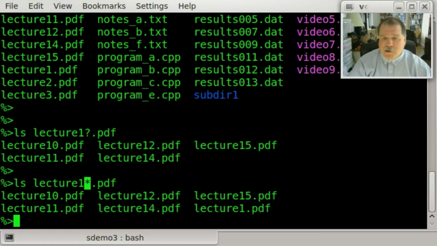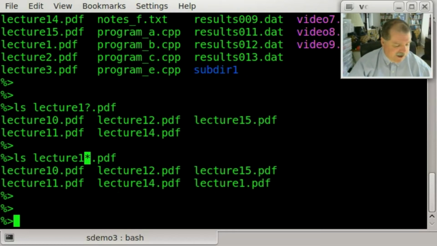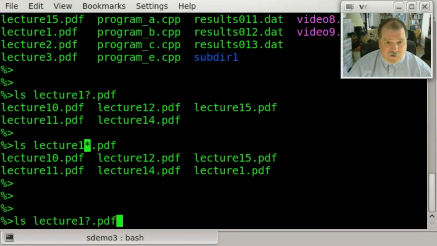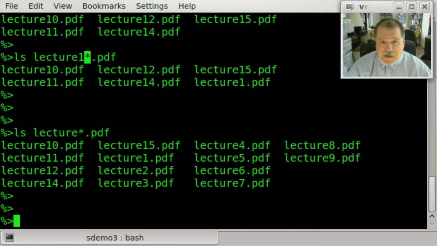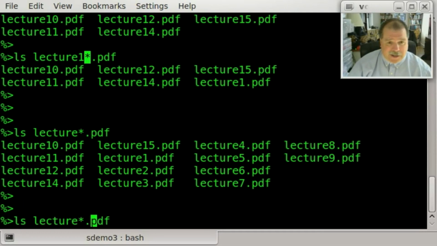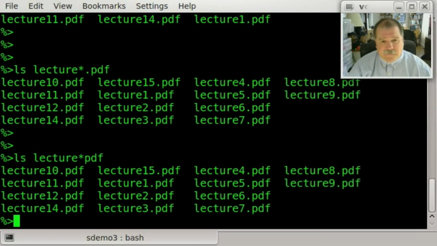Now, both of these wildcards can be used at the beginning, middle, or end of a file name. And let me show you some examples of this. Okay, we matched already lecture star. Well, let's just take out the one. Lecture star .pdf matches all the files that begin with the word lecture and end with the character string .pdf. All right, I don't even have to put the dot in. I could just say lecture star pdf like this, and it would also match all of those things as well.